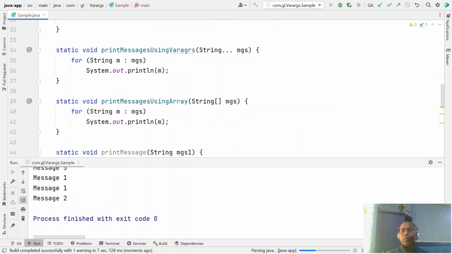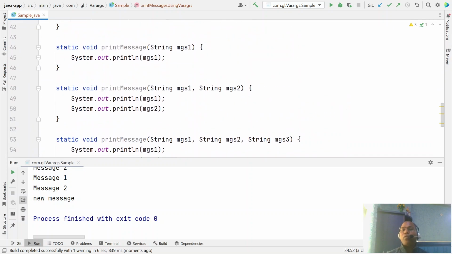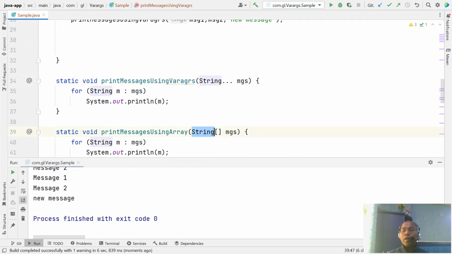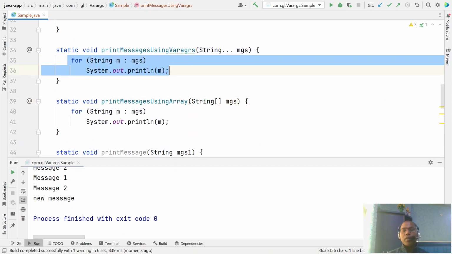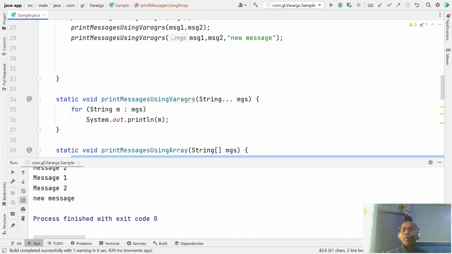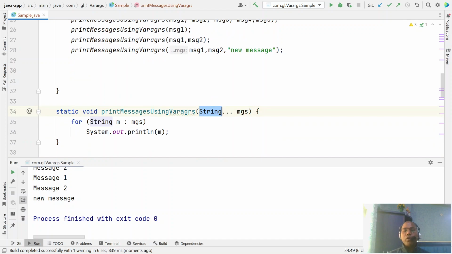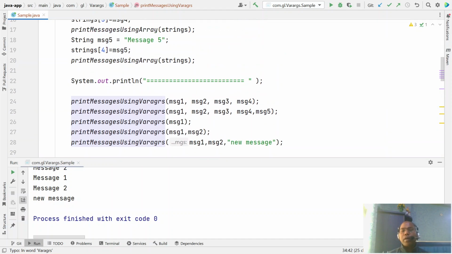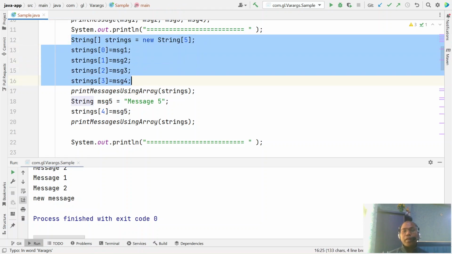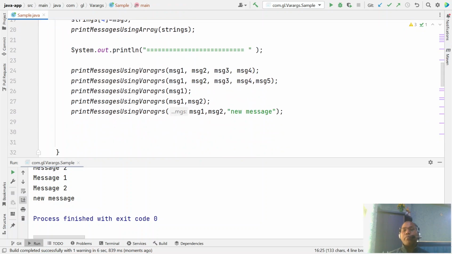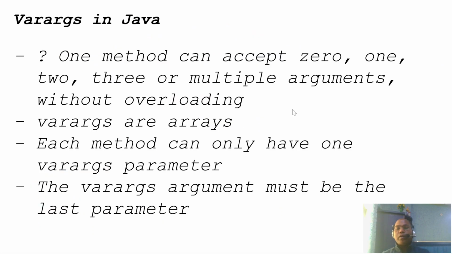Now using this varargs concept, you do not need to write multiple overloaded methods. Even you do not need to write the array concept, because internally this looks like an array. If you notice, this is an array, the same thing. But now the benefit is for the one who is going to invoke this method. The caller is not responsible for creating the array and passing the value. Creating the array and assigning the value is not required with varargs. Just pass whatever number of arguments you want. So this is your varargs.